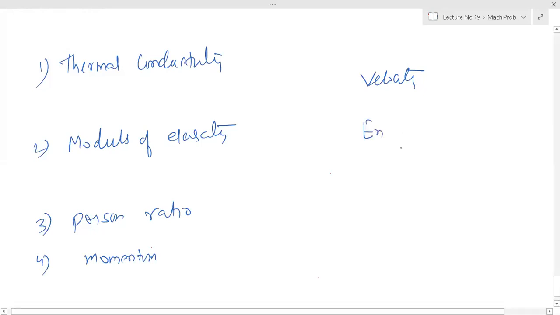Entropy, is it extensive or intensive? Extensive.